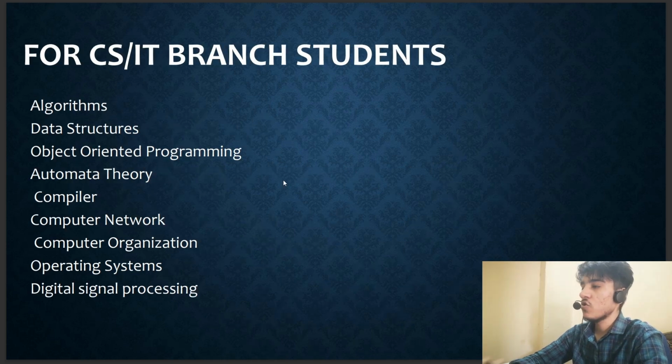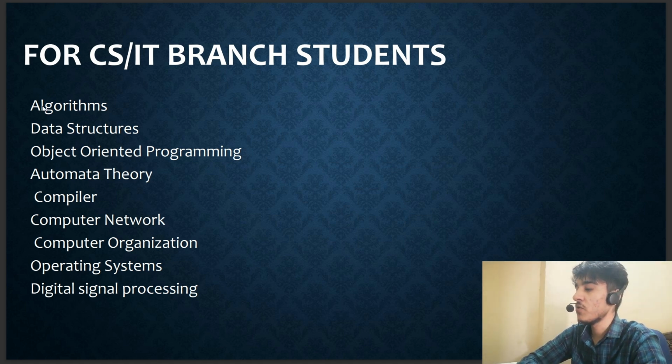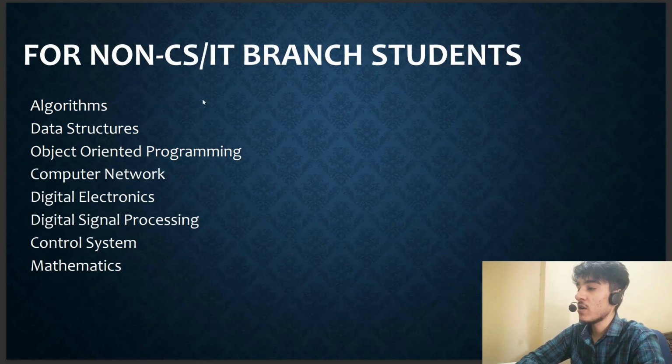If you are a student from the CS and IT branch, you can expect questions in the technical interview from topics like algorithms, data structures, OOPS programming, automata theory, compiler, computer networks, computer organization, operating systems, and digital signal processing also. And if you are a non-CS/IT branch student, you can expect questions from algorithms, data structures, OOPS, computer networks, digital electronics, digital signal processing, control systems, and mathematics.